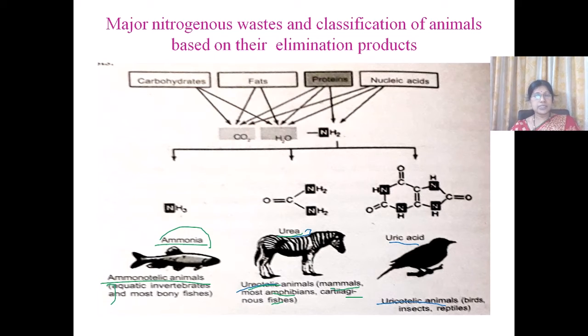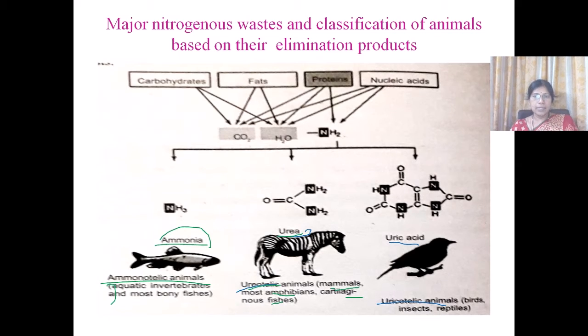The turtles tend to change from ureotelism to uricotelism when the temperature increases and the availability of water is less. They change from ureotelism to uricotelism, that is, they excrete uric acid instead of urea.